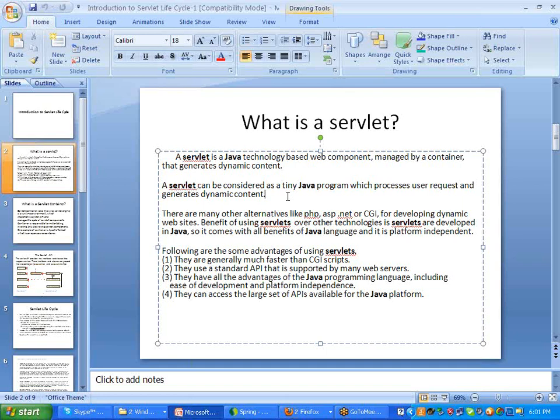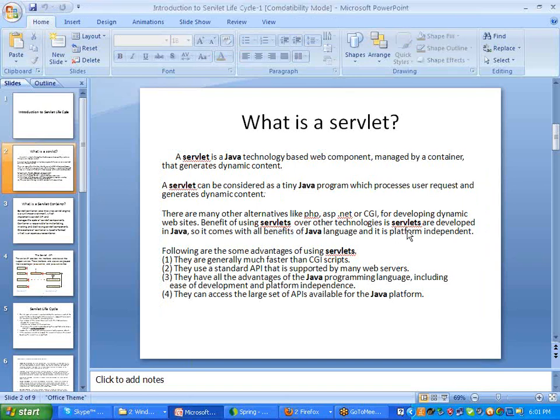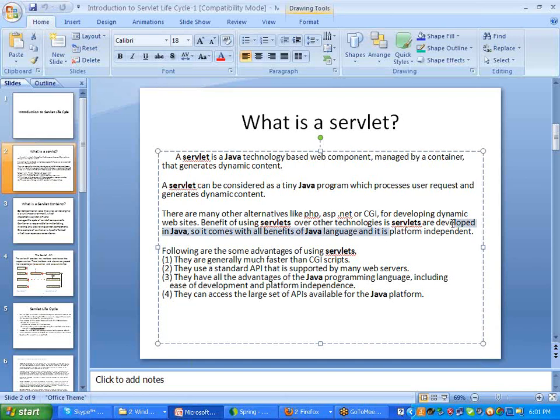But the main benefit with servlets is that they are platform independent. So what is meant by platform independent? Do you have an idea? No. Yes.